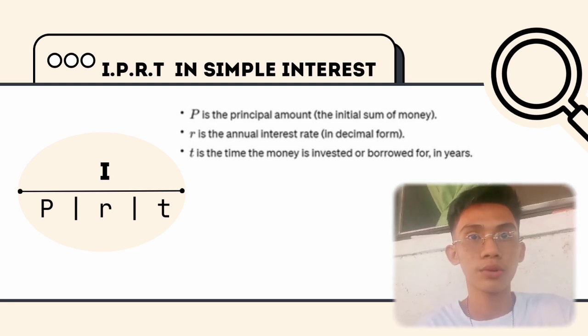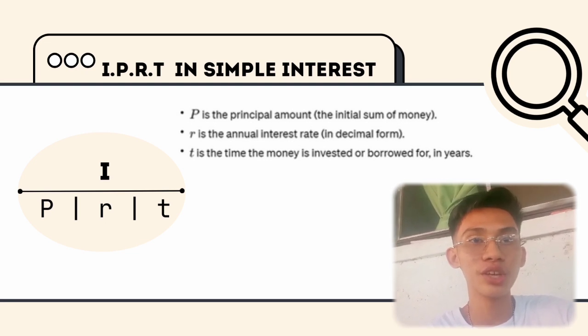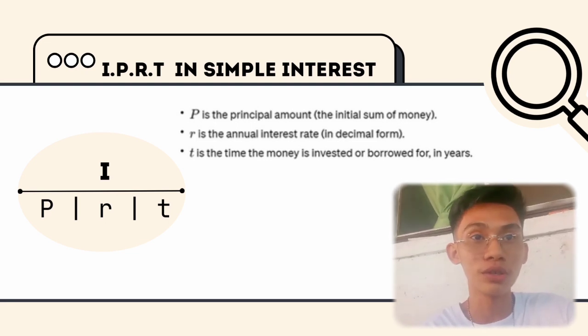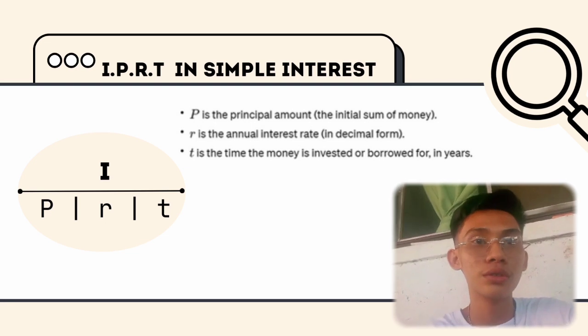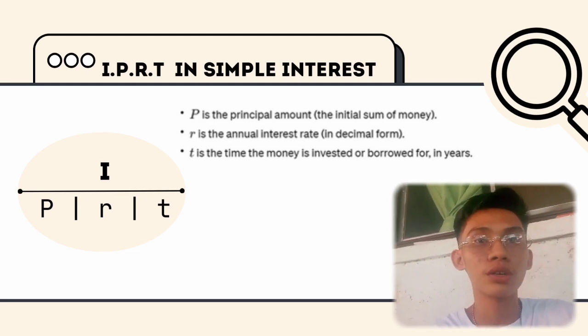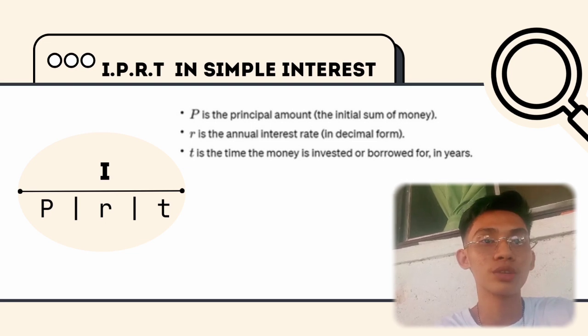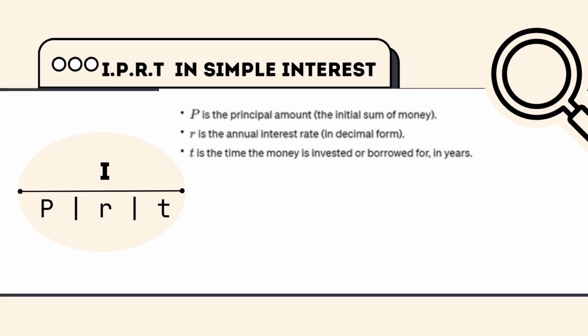I stands for interest. It is placed on the top. P stands for principal, while small letter r stands for rate. And small letter t stands for time. If the interest is missing, you'll just need to multiply principal, rate, and time. If the letters below are missing, you'll just use this formula. Now, we're going to show you how to solve word problems with simple interest.